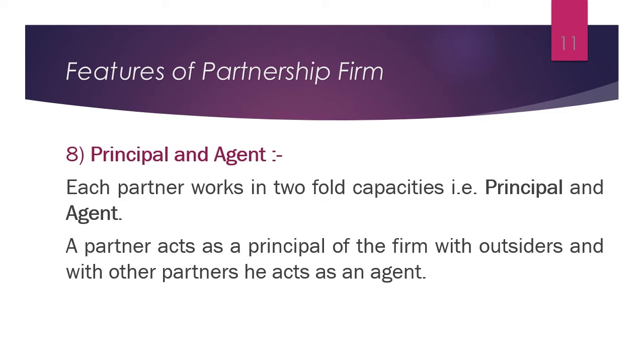An agent is a person who always works on behalf of the principal. In partnership business, all partners can manage the business jointly, or any one of them can manage the business on behalf of other partners. So we can say every partner acts as an agent as well as a principal. A partner will be treated as an agent only within the firm, not for outsiders. For outsiders or third parties, he will be treated as a principal.